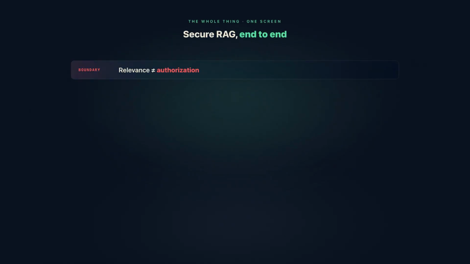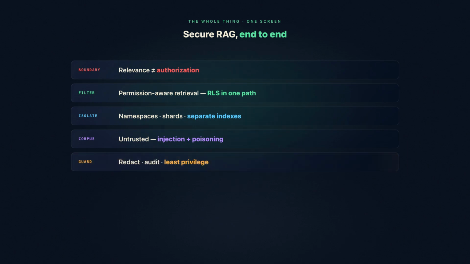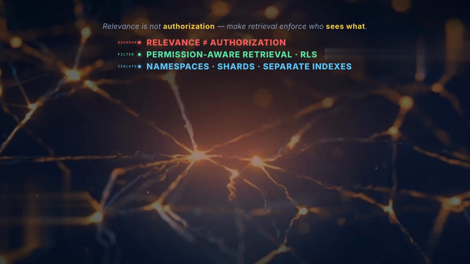The whole thing, one screen. Relevance is not authorization. Once documents have different owners, retrieval is a security boundary. Filter every search to the user scope. Row-level security does it in one path. Isolate your tenants. Treat the corpus as untrusted. It can be injected or poisoned. And redact before you embed. Log every retrieval and keep least privilege at retrieval. That's secure RAG, retrieval as a security boundary.